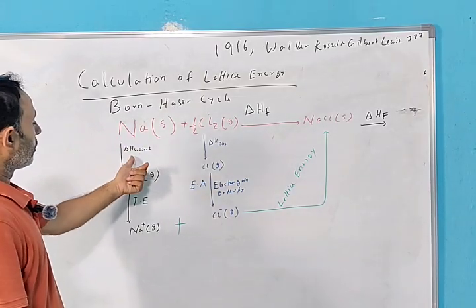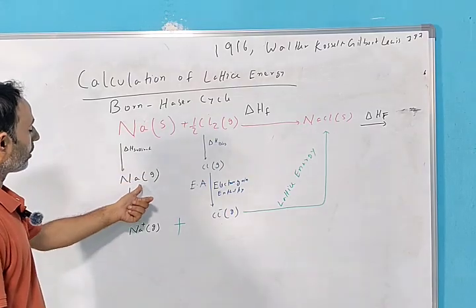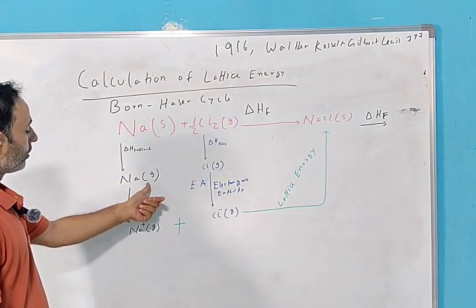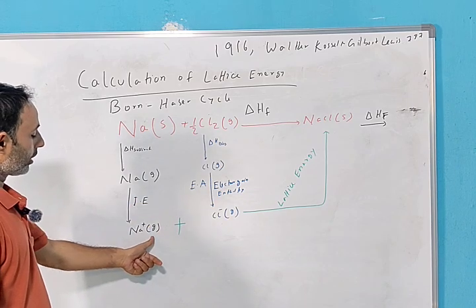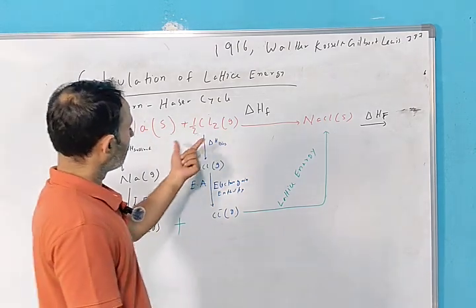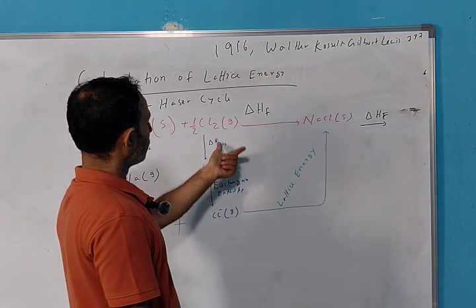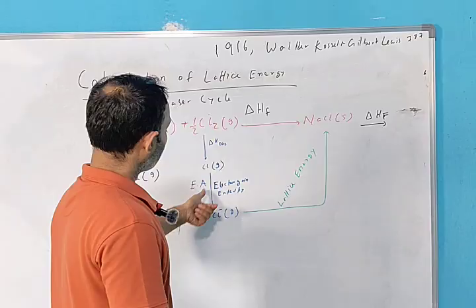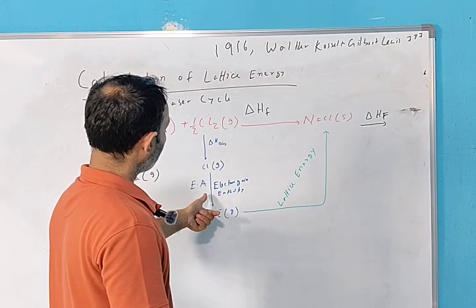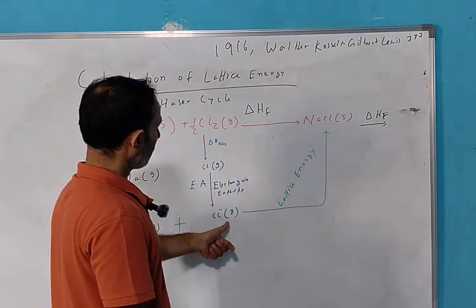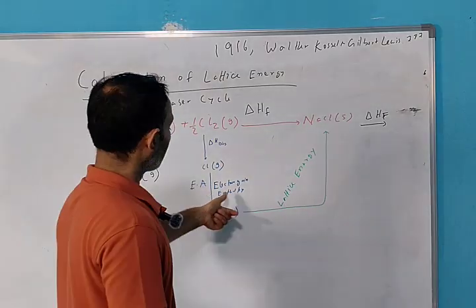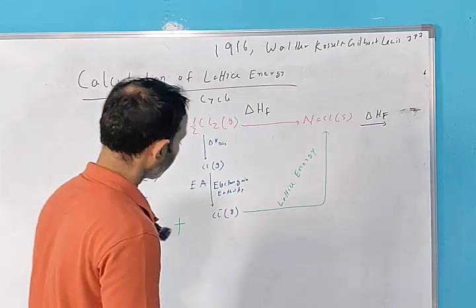Na solid, heat of sublimation given becomes Na gas, then ionization energy given would become ionized to cation Na plus gas. Cl2 dissociation energy, Cl gas, then one electron is removed from Cl, becomes Cl minus, amount of energy called as electron affinity or electron gain enthalpy.